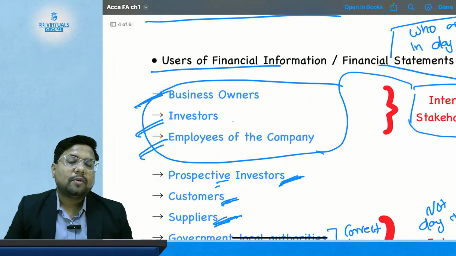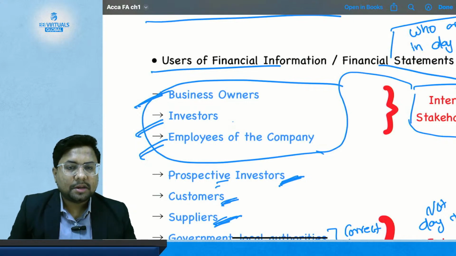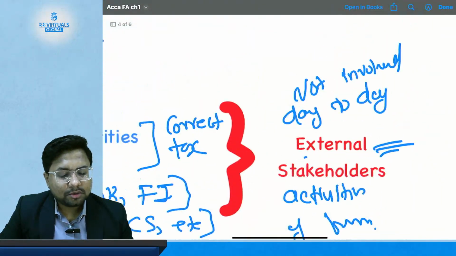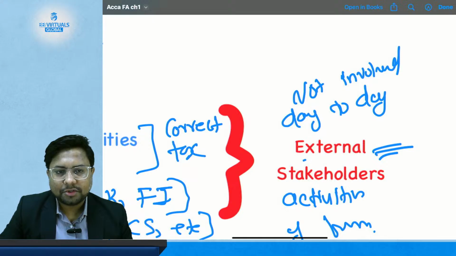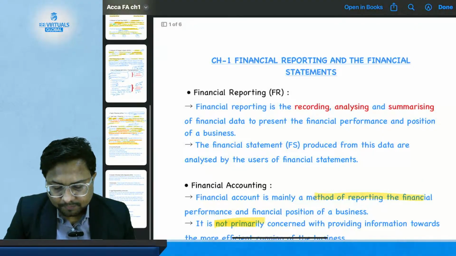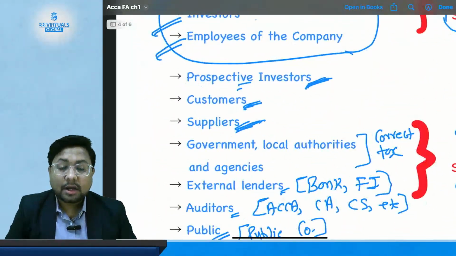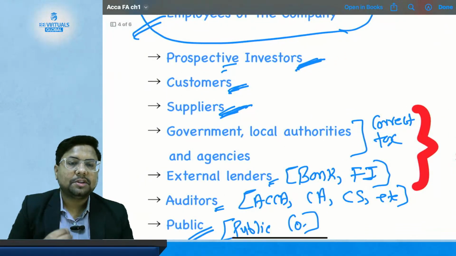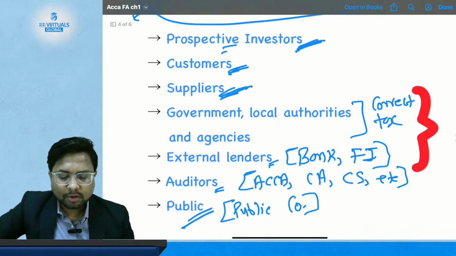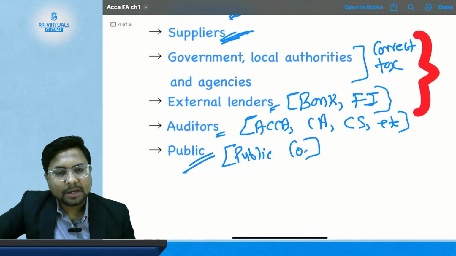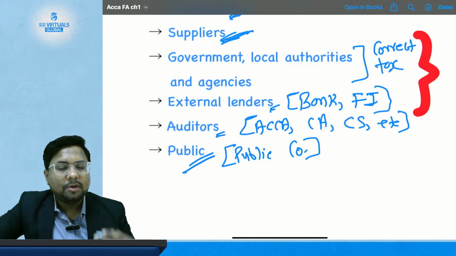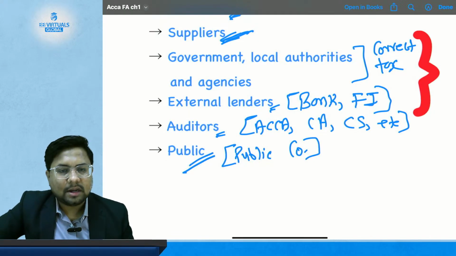And we have also discussed why they are interested in the financial statements and hence become users of financial statements. Then we have studied who the external stakeholders are. They are those persons who are not involved in the day-to-day operation of the business. They are prospective investors who are going to invest in your business. Then customers, who purchase things from you and take services from you. Then suppliers, then government and local authorities and agencies, then external lenders who have given money to you, then auditors like CA and ACCAs, because they will use your financial statements to conduct the audit, and last, the public.